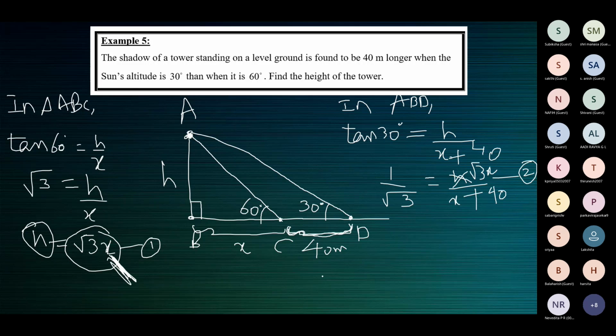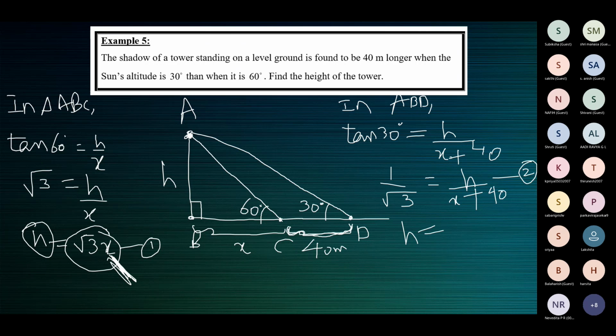The other method is, this is the substitution method. Otherwise, what you can do is write this one also in terms of X. Like we have here, H is equal to root 3x, this one also you can write as H is equal to something, and then equate 1 and 2.